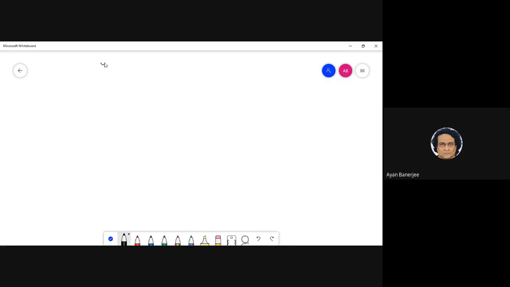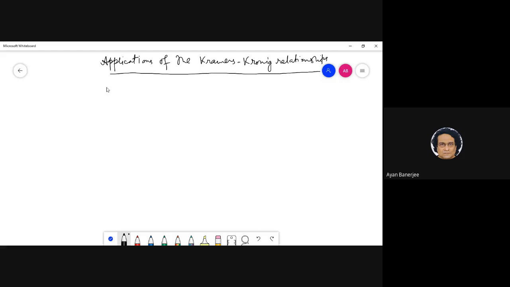So I would write this as applications of the Kramers-Kronig relationships. The first thing we will look at is a simple characteristic. Let us write down the two relations, so we don't need to go back every time.